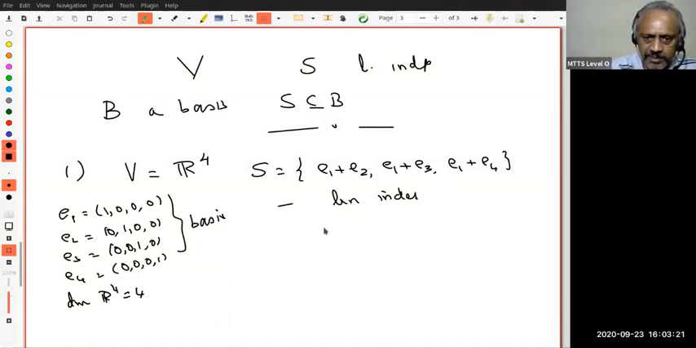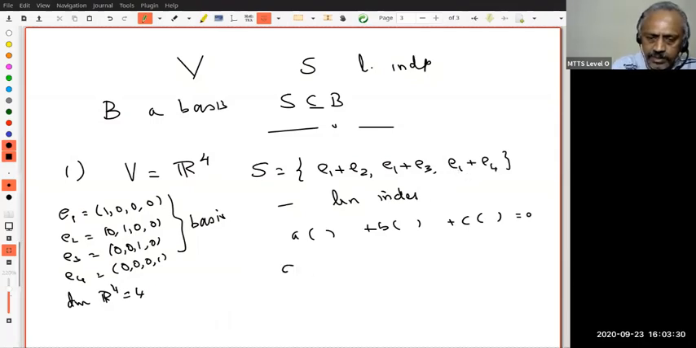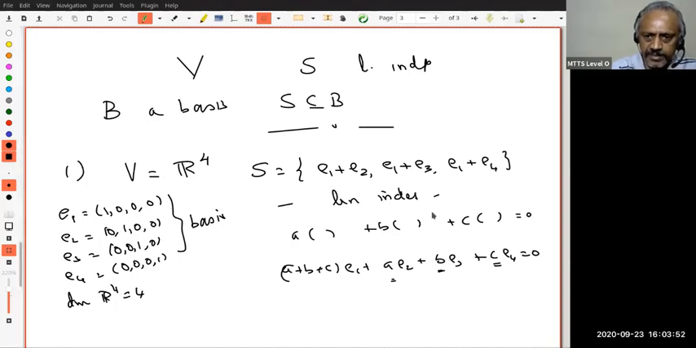This is a linearly independent set because a times this plus b times this plus c times this equal to 0 implies: e1 comes with a, b, c, therefore (a plus b plus c) times e1, and a times e2, and b times e3 plus c times e4 equal to 0. Now e1, e2, e3, e4 is a basis. That means c must be 0, b must be 0, a must be 0. So we proved it. Okay, this is linearly independent.